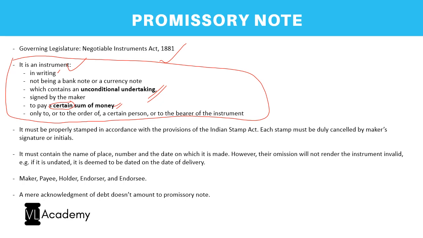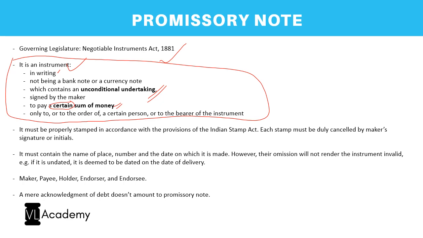So now let me give you an example. First, when I said banknote, if you remember the 10 rupee or the 100 rupee note or whatever be the currency note we have in India, at the back there would be a statement that it is a promissory note, correct? So every currency note is a promissory note, and whosoever bears it, that is whosoever carries it, will be the owner of that note, correct? So that is how the currency notes have been combined. Hence, this promissory note, which is defined under the Negotiable Instruments Act, is not referring to such currency note. Hence, they said not being a banknote or a currency note.